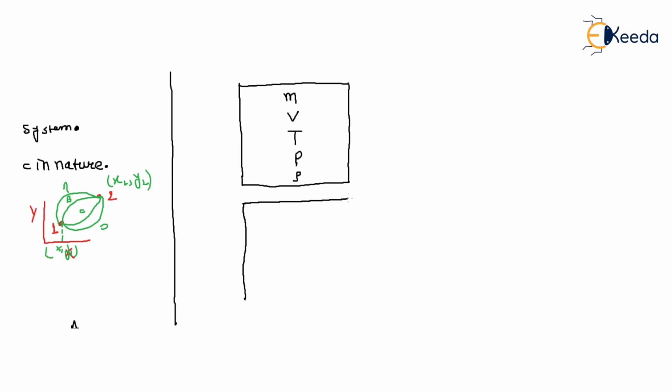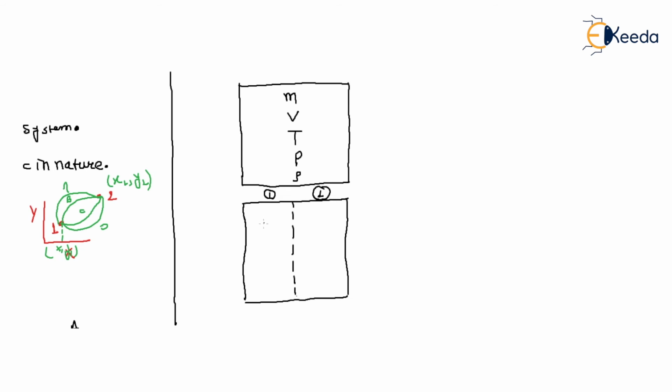Let's suppose now we assume that this system is separated by two equal imaginary partitions, that means you cut this system. Obviously this is the whole chamber, so this is chamber one and this is chamber two.